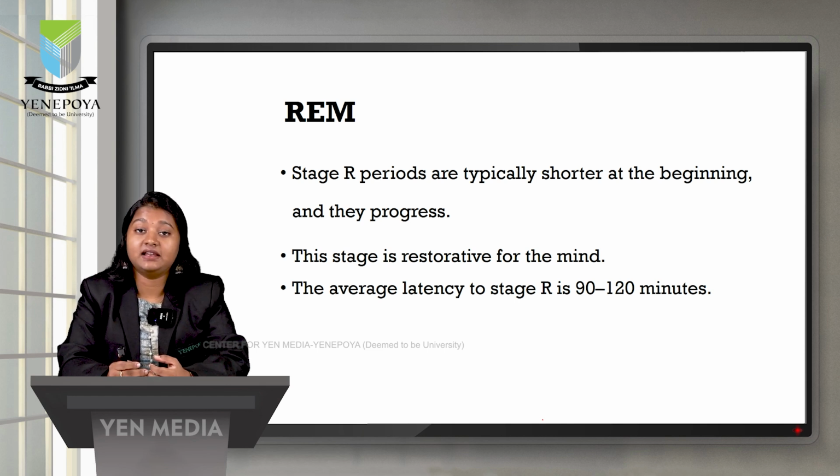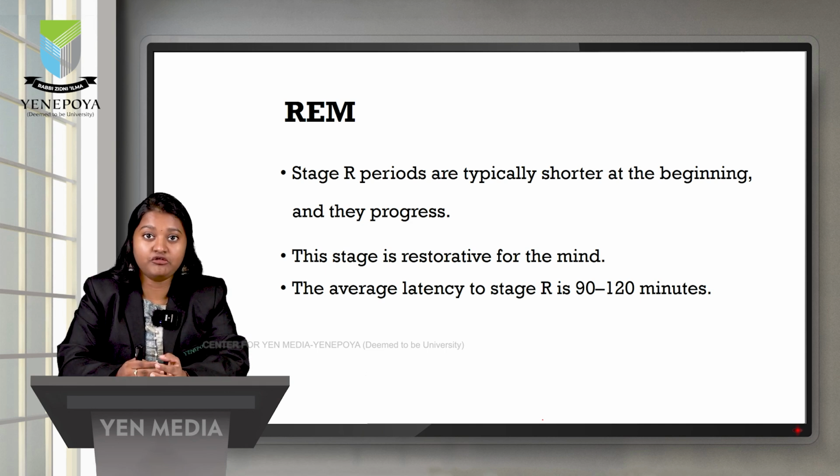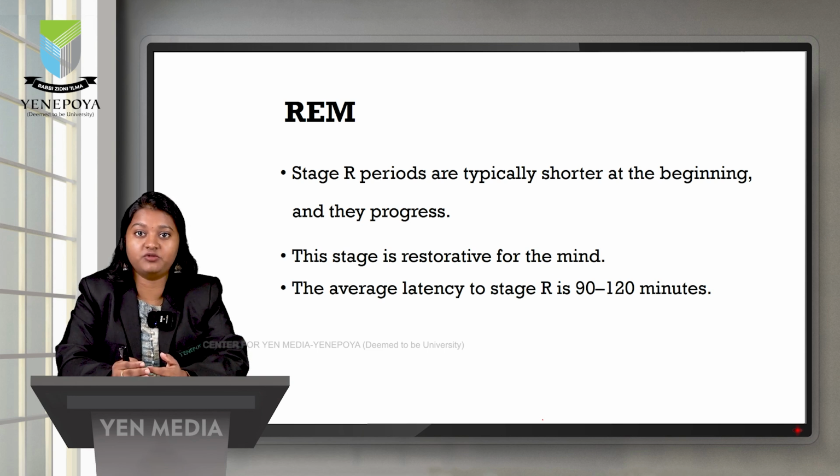The average latency of stage R is 90 to 120 minutes. So the time taken for a person to enter this REM sleep will be 90 to 120 minutes.